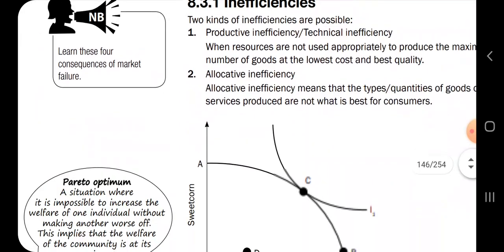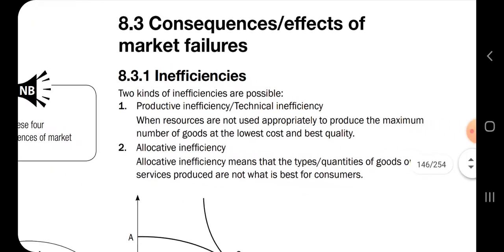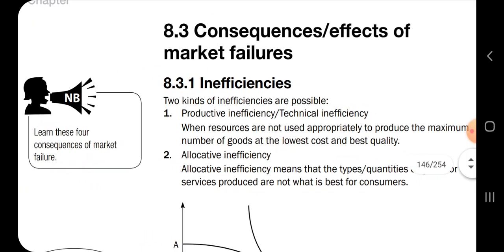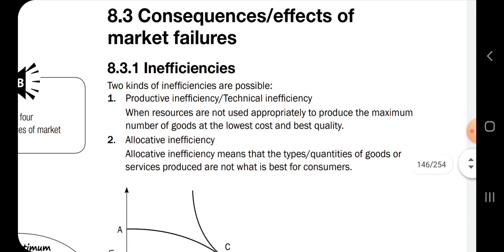And then we are done with the causes of market failure, and now we will learn about the consequences, the aftermath. One is inefficiencies. When the market has failed, there will be a lot of inefficiency. So there are two types of inefficiency. That is product inefficiency and allocation inefficiency.